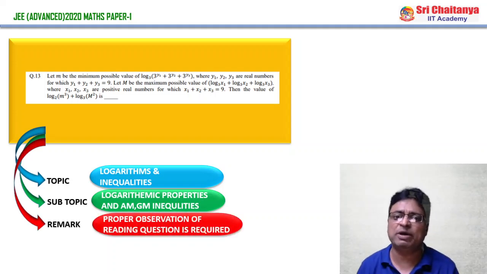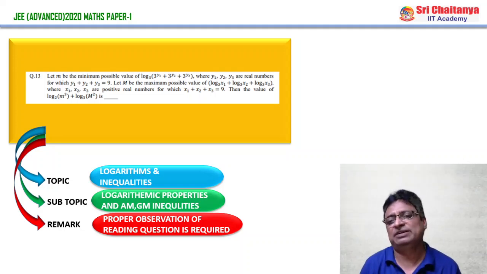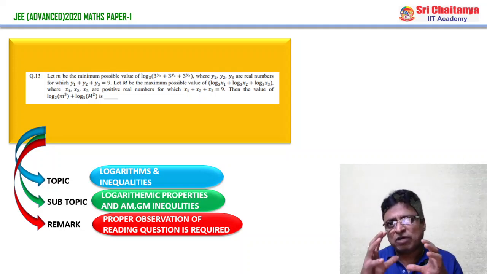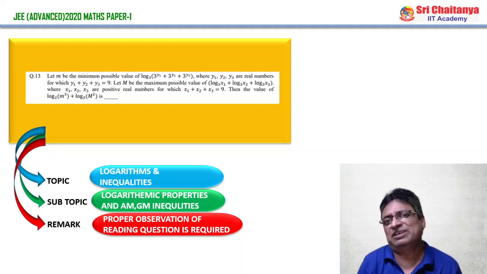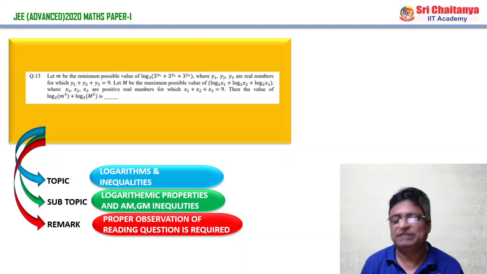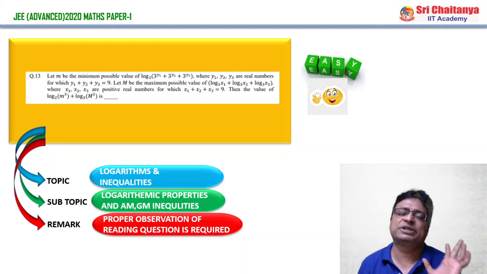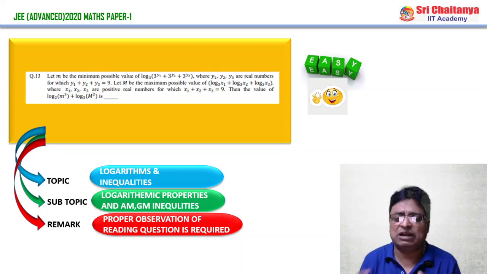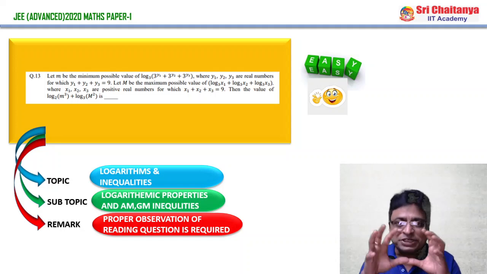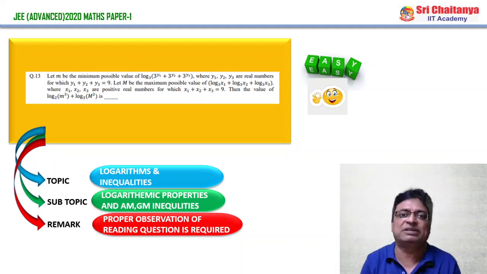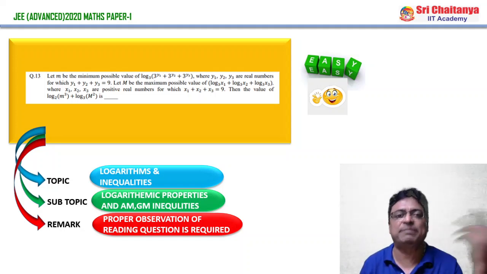And coming to the remark, proper observation while reading the question is very much required, because if you have understood the concept and the terminology given in the question, then only it is very easy. Otherwise, the question is very difficult for you, because it is a simple application of logarithmic properties with an arithmetic-geometric mean tinge. The question appears difficult, but relatively it is an easy question when compared with the previous questions.